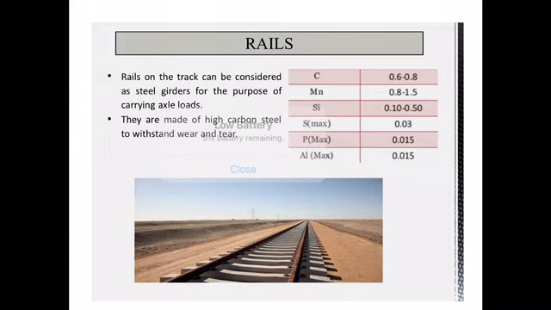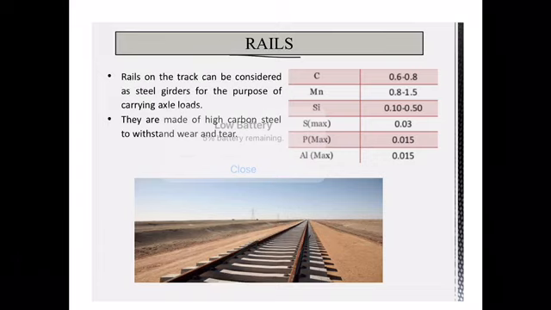So the next component we have is the rails. That's the second component. The first we discussed was the gauges. The second component in a permanent way is the rails. So now, what are the rails? Rails are nothing but steel girders whose purpose is to carry your axle load.